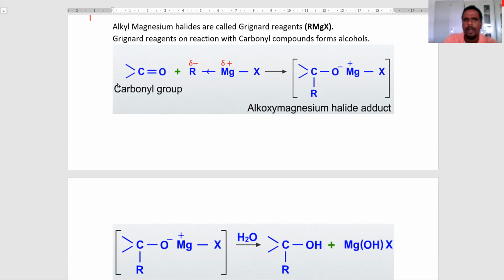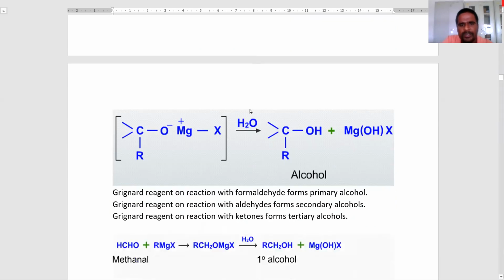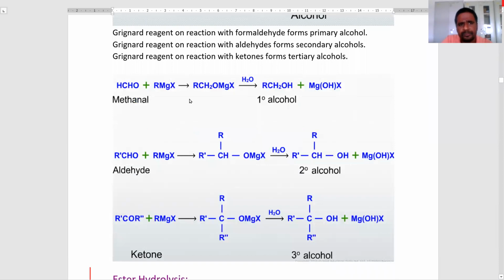It undergoes addition on the carbonyl carbon to form the intermediate adduct, called the alkoxy magnesium halide adduct. This adduct undergoes hydrolysis to produce the alcohol. This is the common mechanism of Grignard reagent reacting with carbonyl compounds. Grignard reagent reacts with formaldehyde to produce a primary alcohol, with aldehydes to form secondary alcohols, and with ketones to form tertiary alcohols.